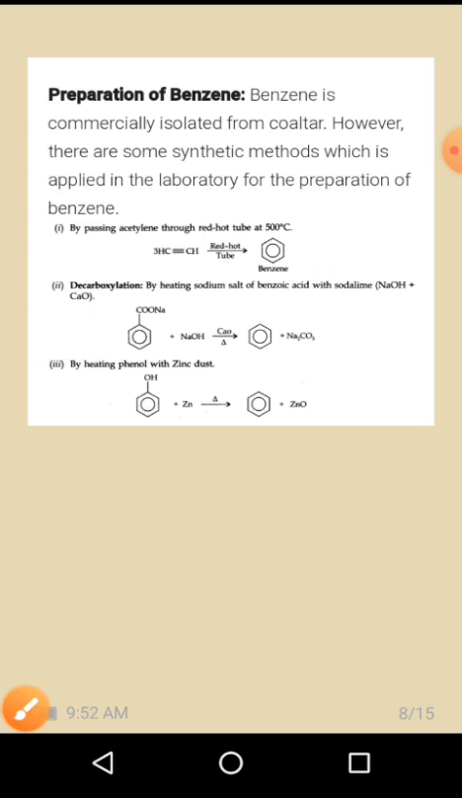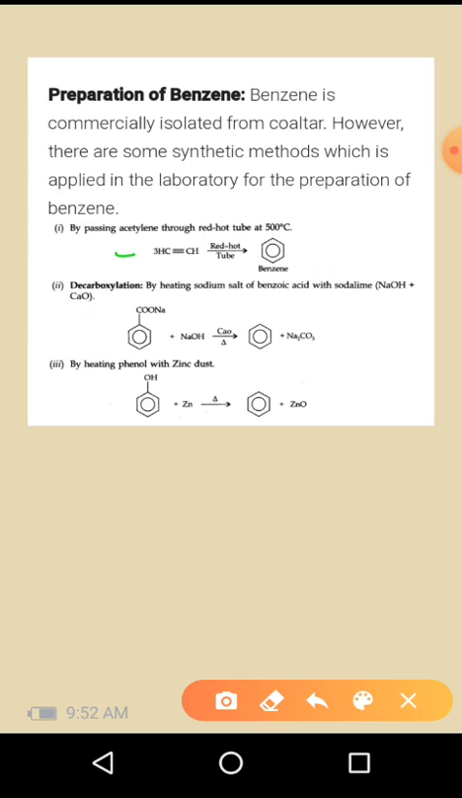Preparation of benzene. Benzene is chemically isolated from coal tar. However, there are some synthetic methods applied in the laboratory for the preparation of benzene. The first one is by passing acetylene through a red hot tube at 500 degrees Celsius. So this is the first method.